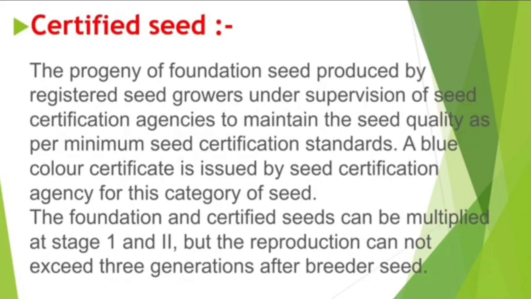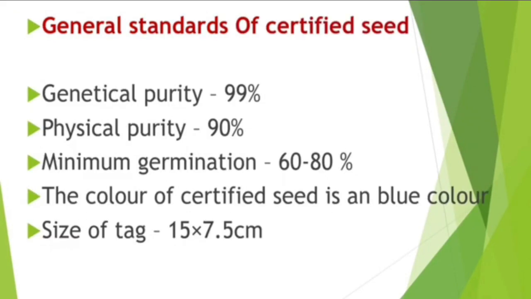The foundation and certified seeds can be multiplied at stage 1 and 2, but the reproduction cannot exceed 3 generations after breeder seed. General standards of certified seed: genetic purity 99%, physical purity 90%, minimum germination 60 to 80%. The color of certified seed tag is blue, size of tag 15 into 7.5 cm.